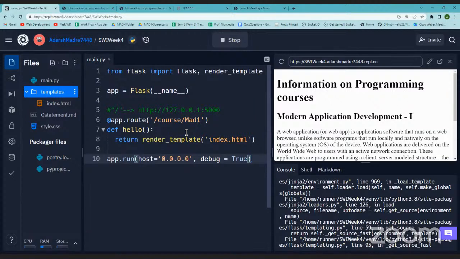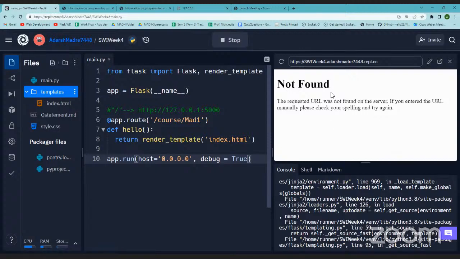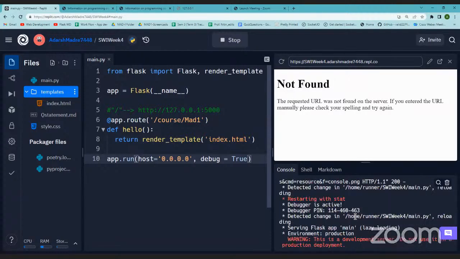Yes, sir, but it is giving not found. Which one? This URL is giving not found, sir. I'm getting the web page as not found. Okay, just give me a minute. Right. So here, if I map this and run this, yeah, this is what you're saying, not found. Yes, sir. Right. Whatever happens, initially your application will go to the base URL only. Whenever you run this application, it will start with the base URL.